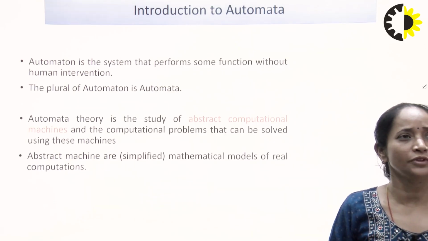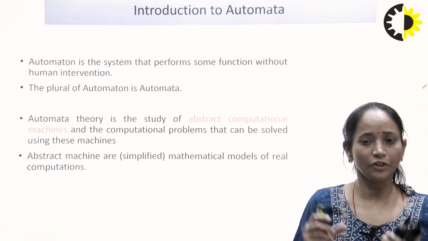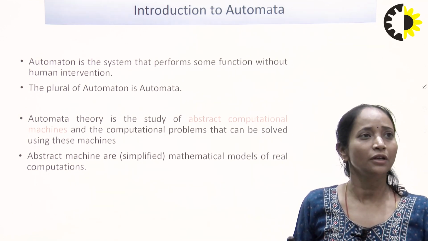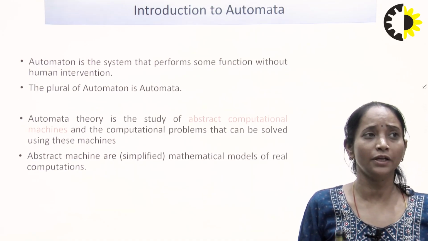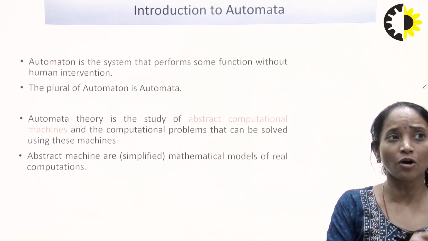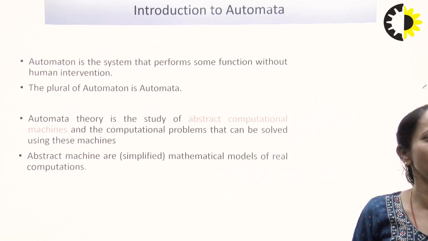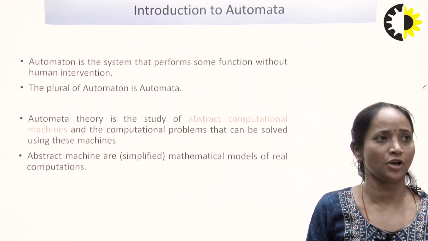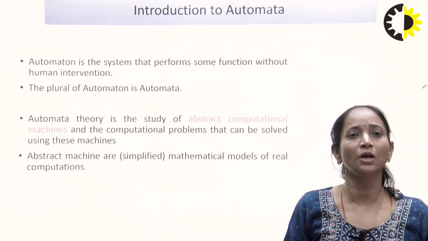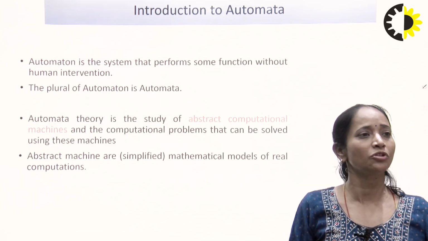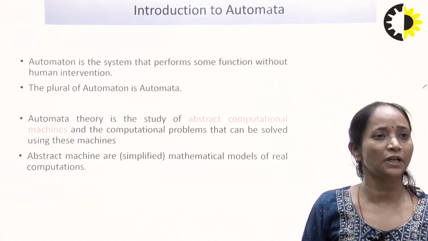Automaton is the system that performs some function without human intervention, meaning without the involvement of a human. The system that performs any function without the intervention of the human, and the plural of automaton is called automata. So what exactly is automata theory? Automata theory is the study of abstract computational machines and the computational problems that can be solved using the machine, meaning the problems that can be solved with the help of a machine, and the abstract machine or simplified mathematical model